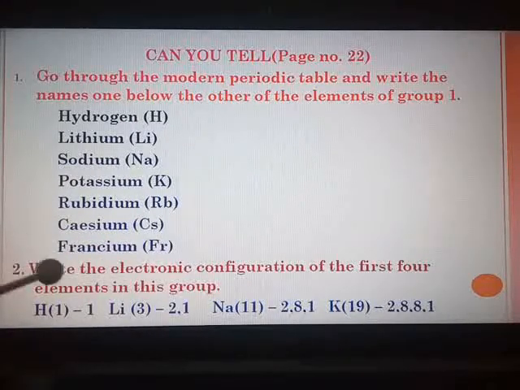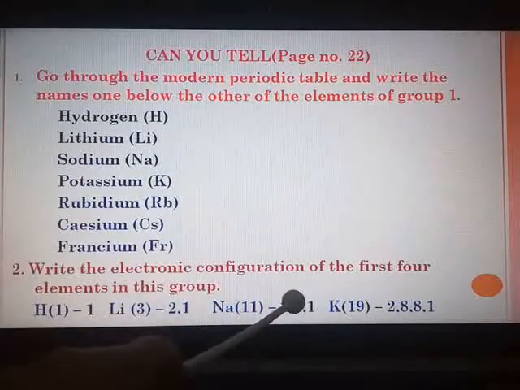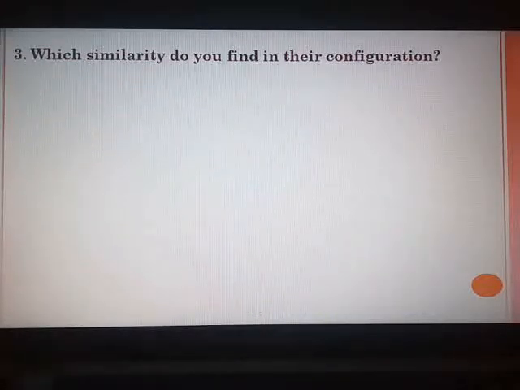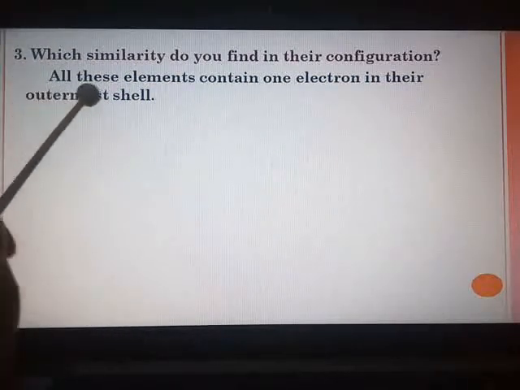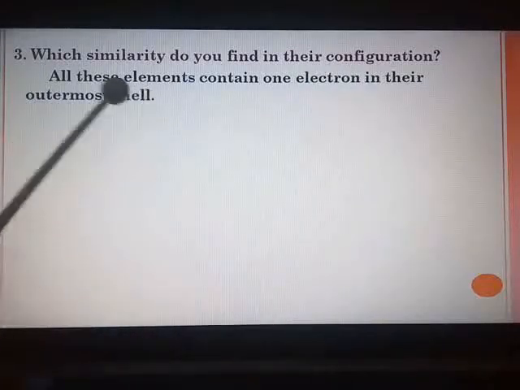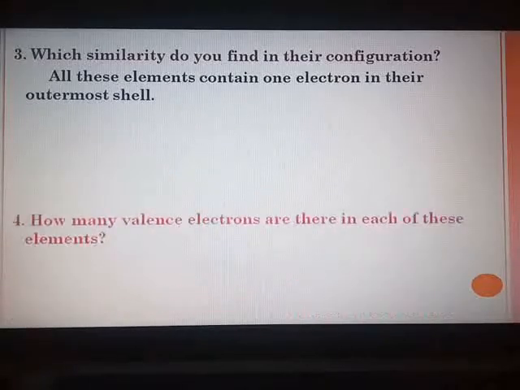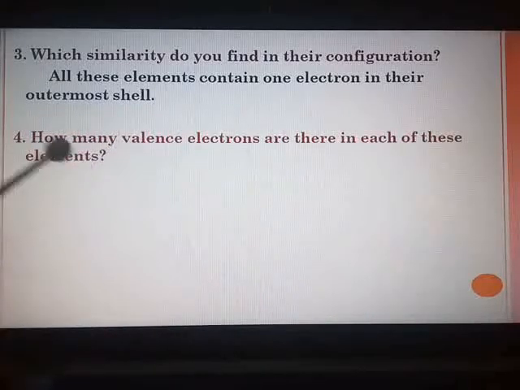Now here if you see, in the outermost shell, one valence electron is present in all the elements. So let us see what is the third type of question asked. Which similarity do you find in their configuration? You will see that all these elements contain only one electron in their outermost shell. So this is the similarity which you find in their configuration. And the fourth one is, how many valence electrons are there in each of these elements? Only one valence electron is present in the outermost shell of these elements.